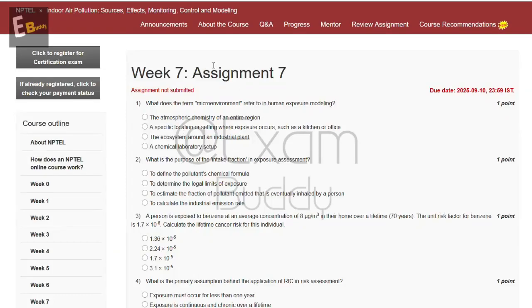Now let's do our assignment, Indoor Air Pollution, Week 7, Assignment 7. So the first question is, what does the term microenvironment refer to in human exposure modeling? So these are the options, and now let's check the answer of our first question.